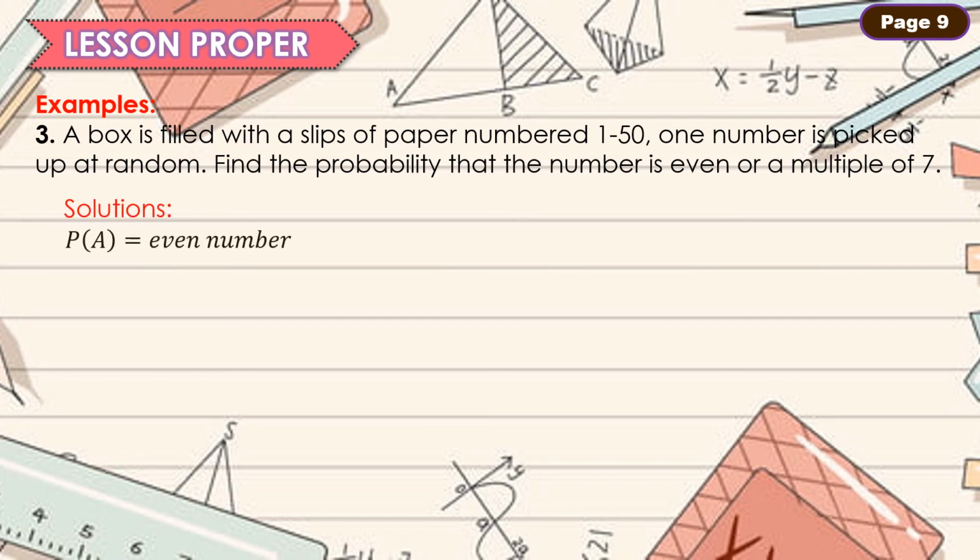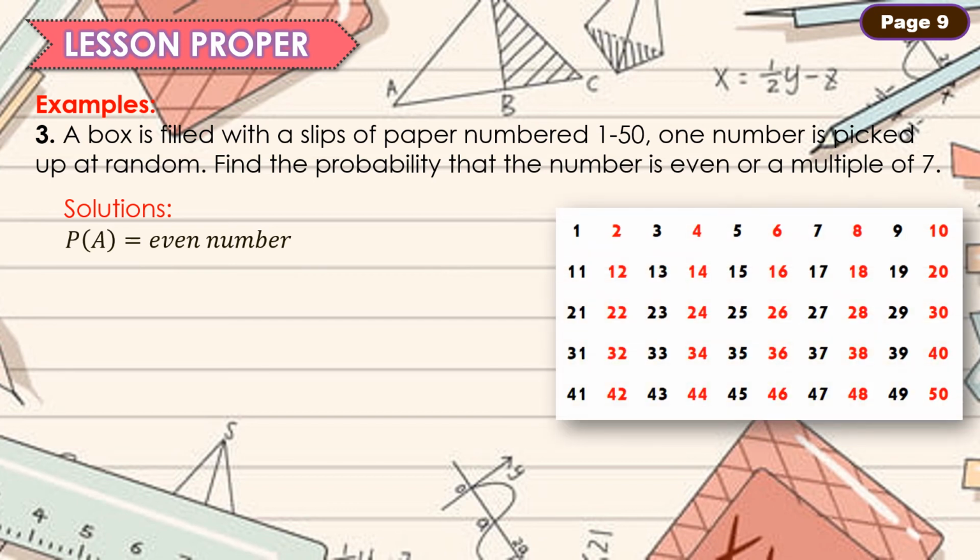For the solution, mag-let tayo ng ating first event o event A ay ang even numbers from numbers 1 to 50. At ano-ano yon? Ito yung 2, 4, 6, 8, 10 hanggang makarating tayo kay 50. At ang probability ng even numbers na to ay 25/50.